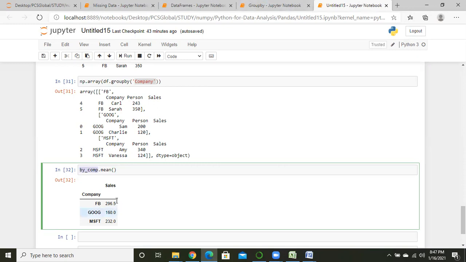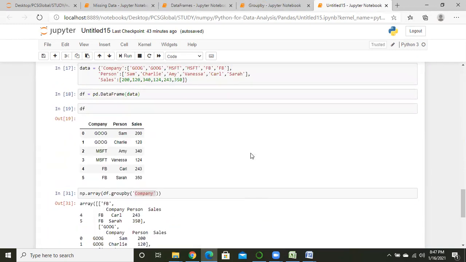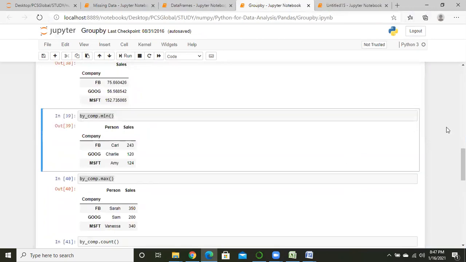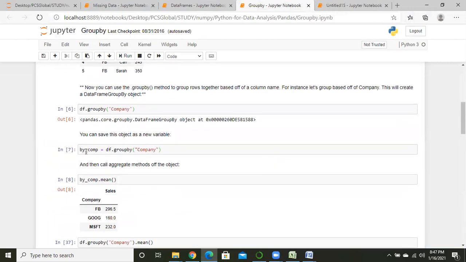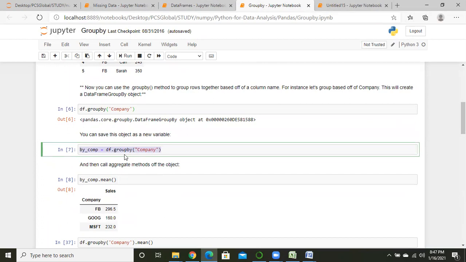Here, bycom is equal to df dot group by, right? So we group this data frame into the variable bycom. It is nothing but a variable name.